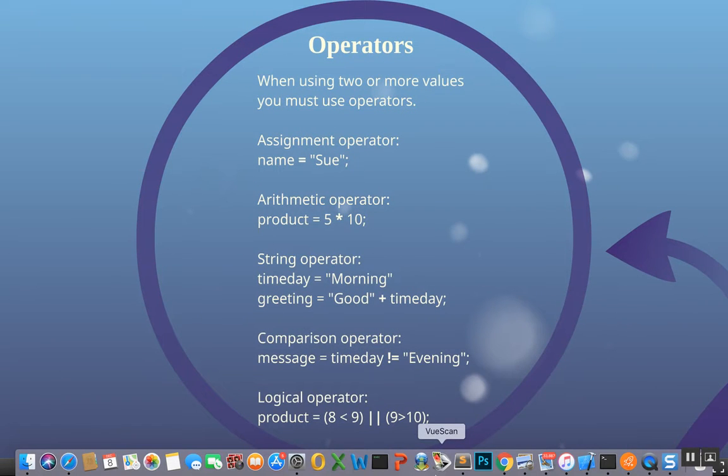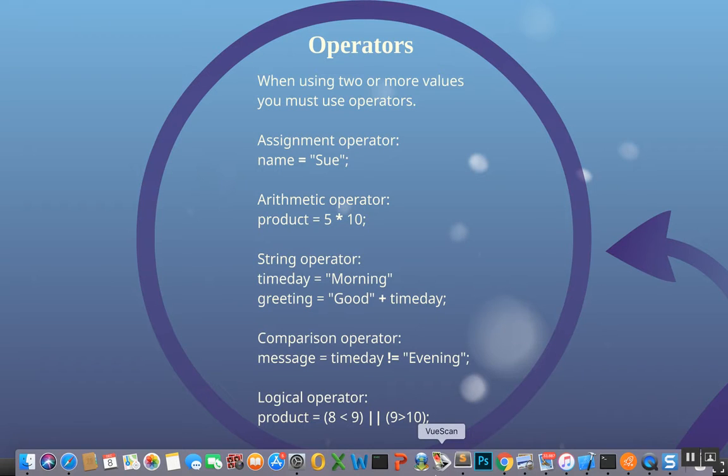All right, let's look at some more. When using two or more values, you must use an operator. We talked about the assignment operator already, and we've got another example here of name getting assigned the string Sue. So name equals, in quotes, Sue, semicolon. We also have arithmetic operators.